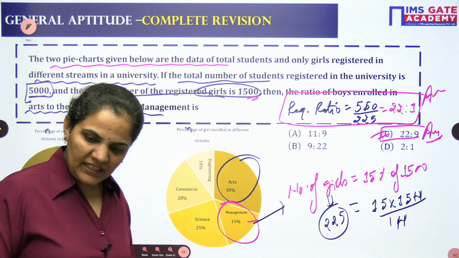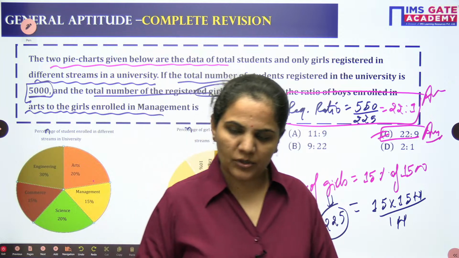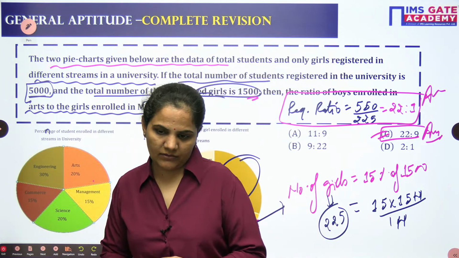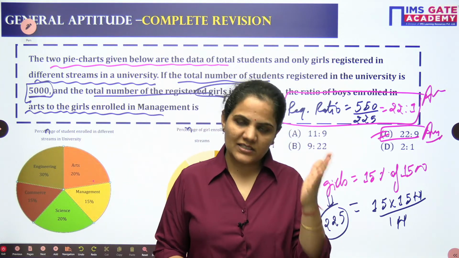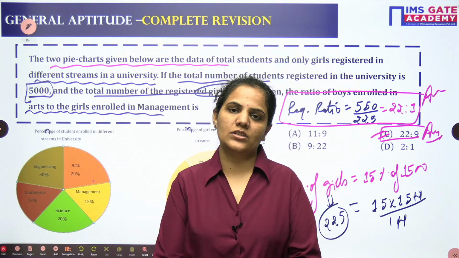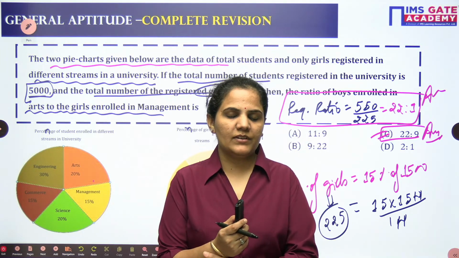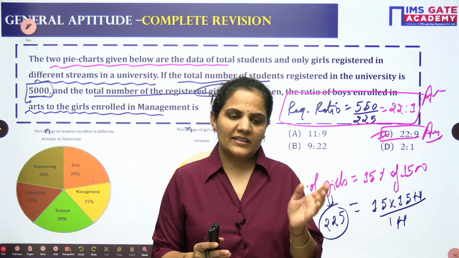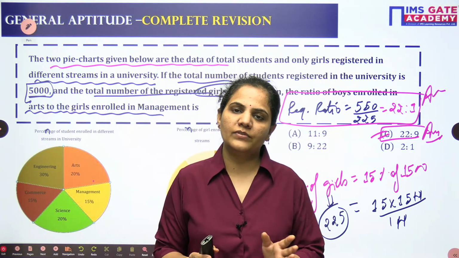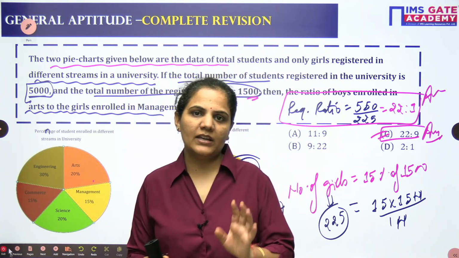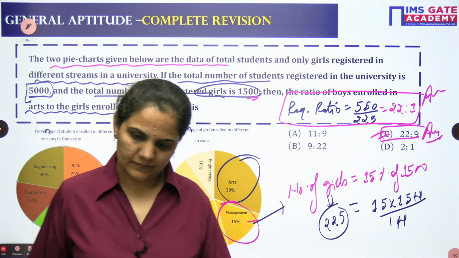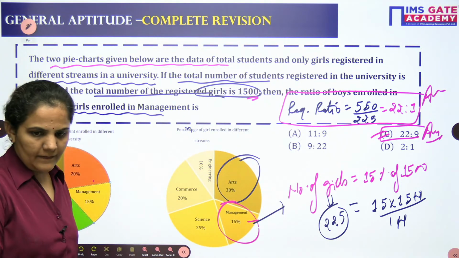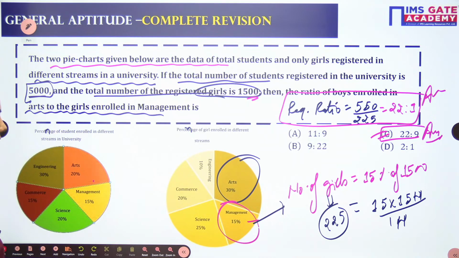PNC is already completed, beta. Yesterday we finished the PNC, permutation and combination. If you missed yesterday's session, you can check that session also. In the first session we completed lots of topics, in the second session also, and this is the last session where we are discussing the remaining topics. Okay, the answer is C.